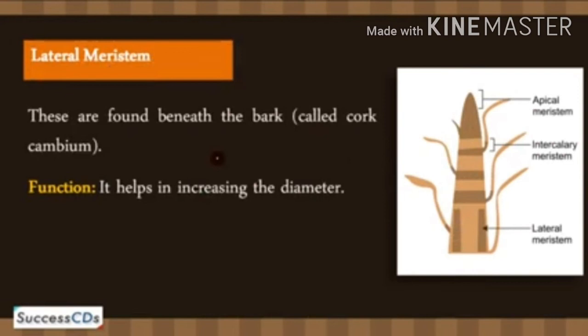Okay, so is it clear? Thus there are three types of meristematic tissue: apical meristem, intercalary meristem and lateral meristem. So this is one of the important topics. This meristematic tissue is one of the important topics in this lesson. So note it down and learn. Okay. The next type, permanent tissue, we will discuss in the next class.